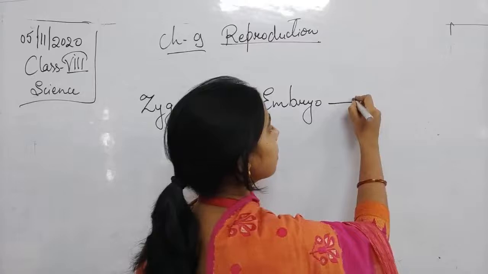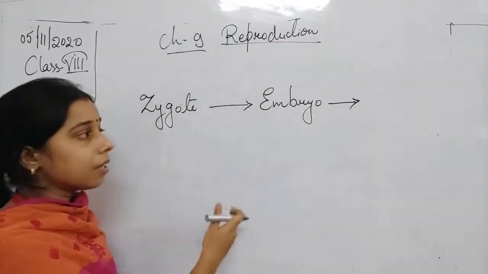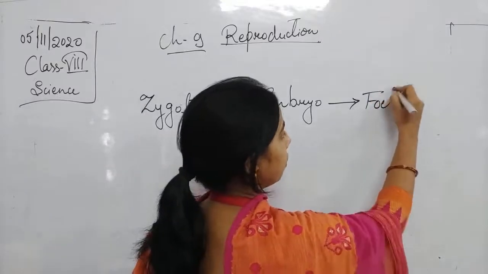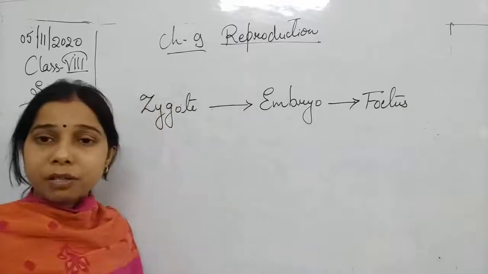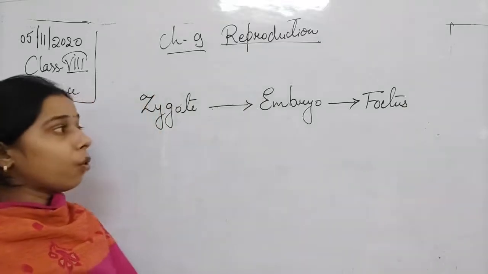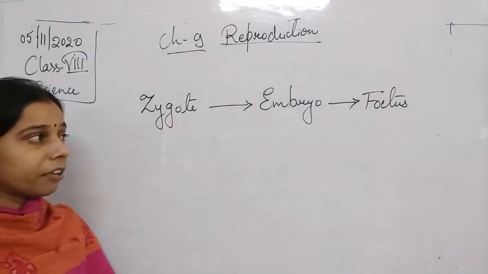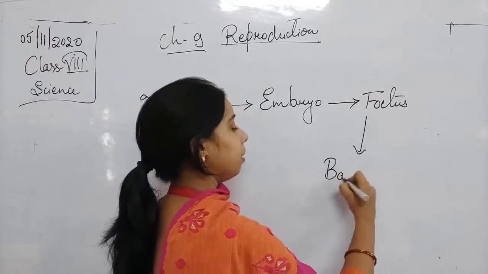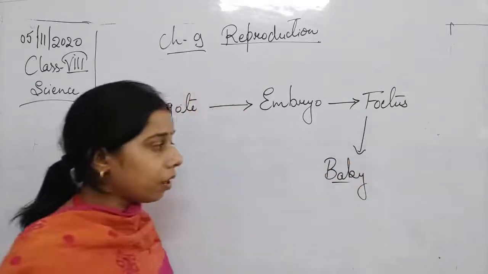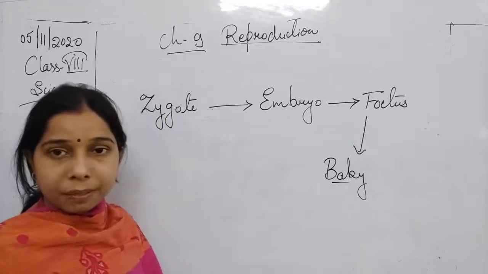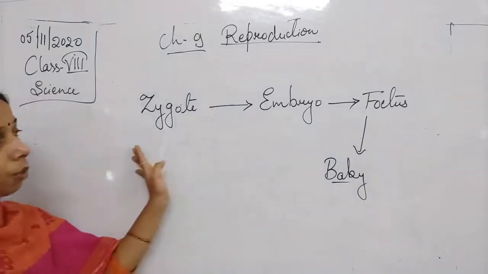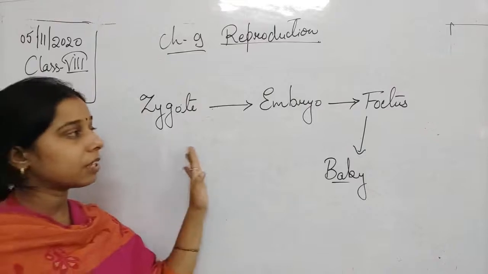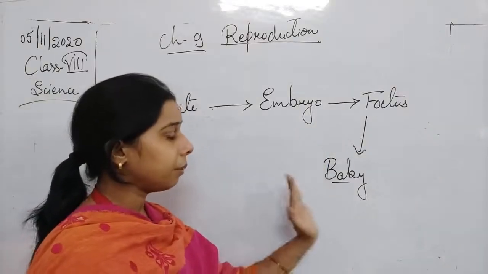From the embryo, students, this embryo will again divide further and show cell division and cell differentiation, and there is a formation of a fetus. So we use another term for it, and that is fetus. So the zygote develops into an embryo, the embryo divides and differentiates into a fetus, and this fetus gets fully developed and leads to the birth of a baby. So this is what happens in the development of the embryo. How? Through the process of fertilization, the embryo forms, then the fetus, and finally the baby.